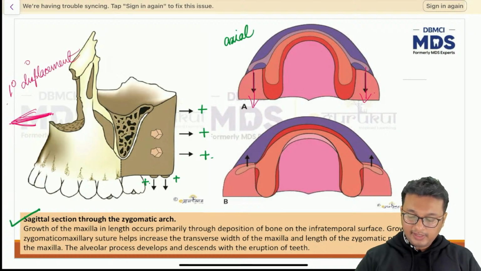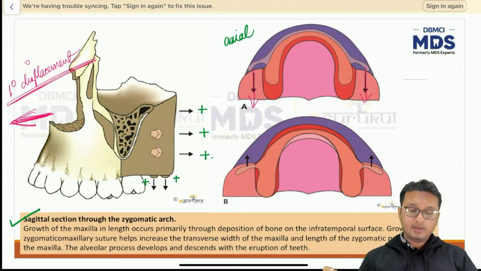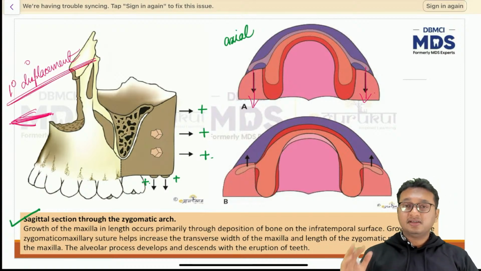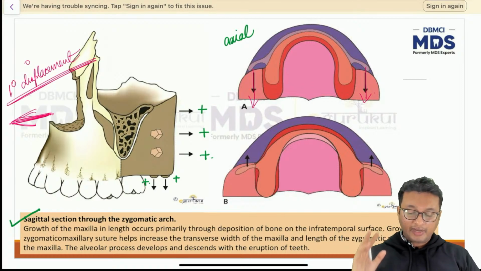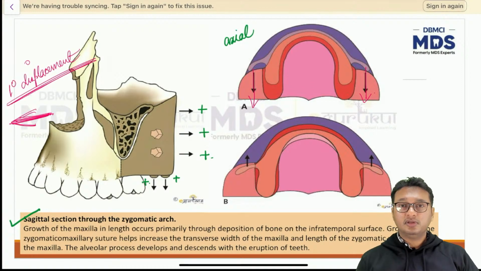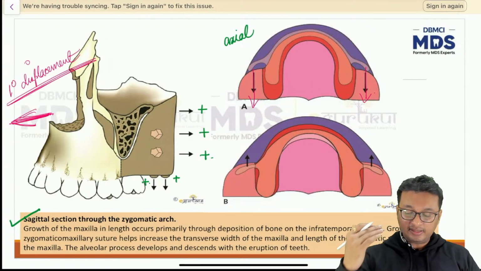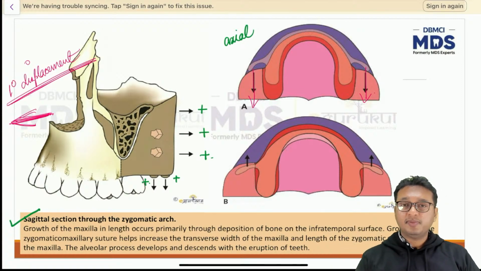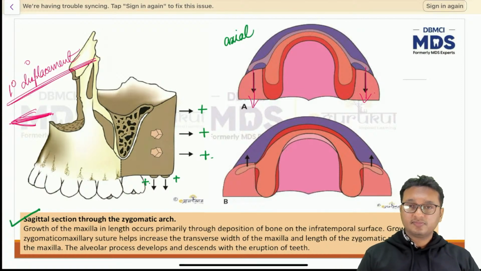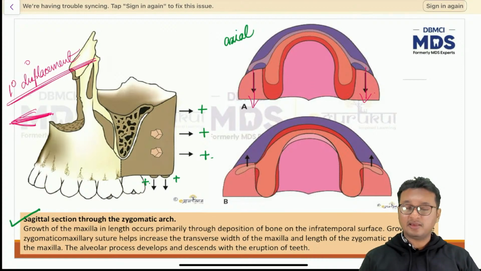Now, what is primary displacement? Primary displacement is the growth of the bone. Listen to me very carefully. Primary displacement is the growth of the bone by virtue of its own growth. Or you can say, primary displacement is the remodeling of the bone by virtue of its own growth. Here, I have taken the example of the maxilla growing at the posterior surface.